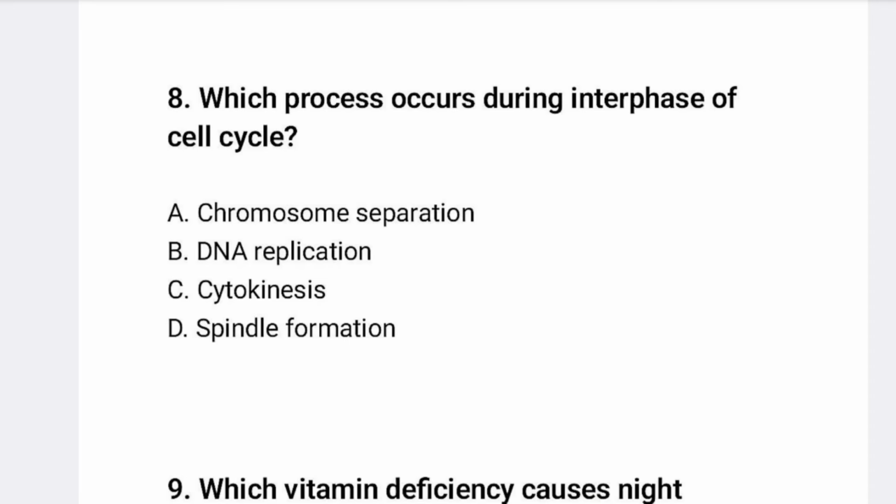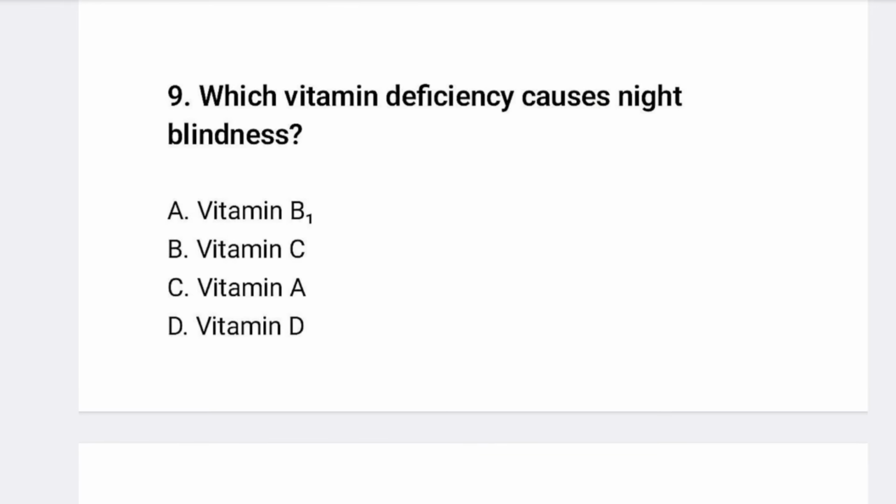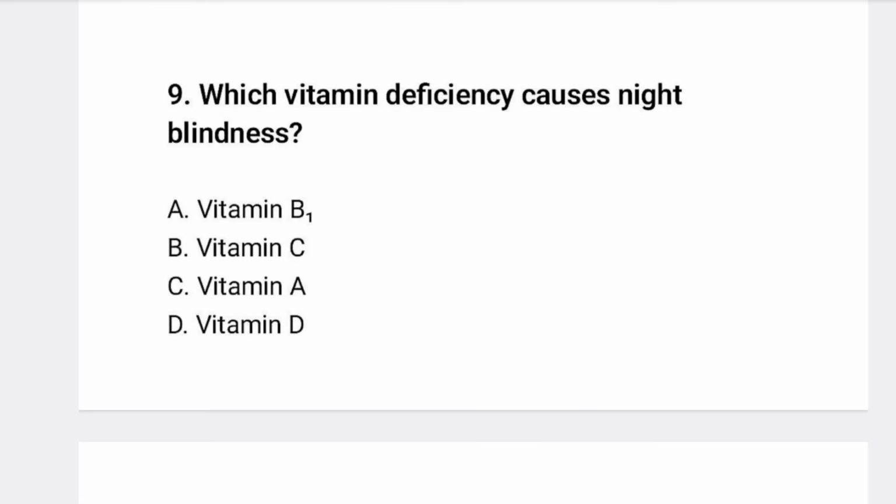Okay. Another, which vitamin deficiency causes night blindness? Vitamin B1, vitamin C, vitamin A, vitamin D. So it is option C, vitamin A, whose deficiency causes night blindness.